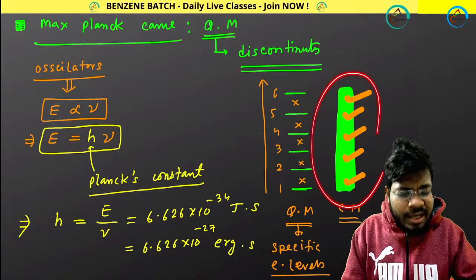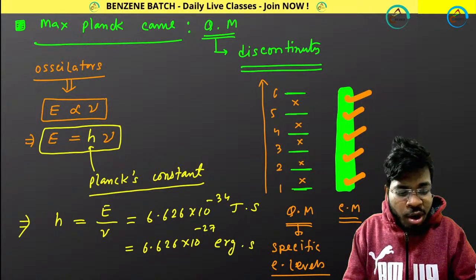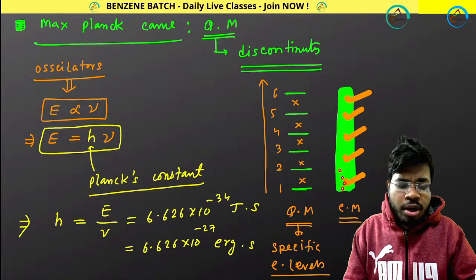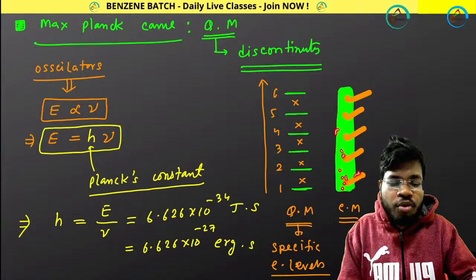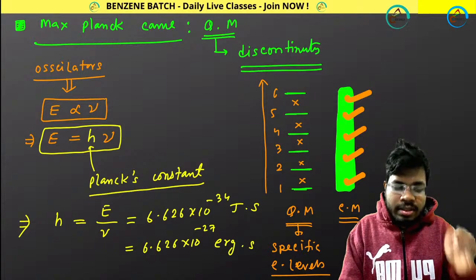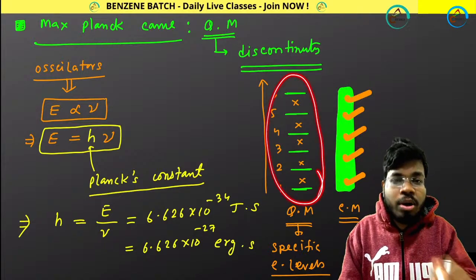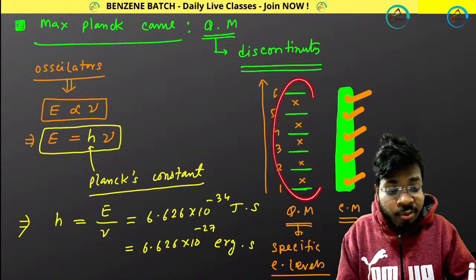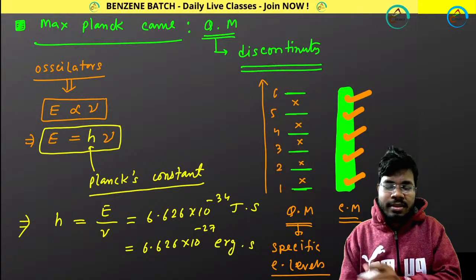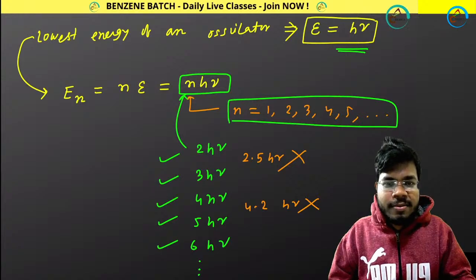In classical mechanics, we should get all the values. N can be 1.1, 1.2, 1.3, 1.4, 2.5, 2.6, 3, 4, 5.1, 5.6, any value. That's why it was continuous. Everywhere we will be getting a value. But in quantum mechanics, we won't get values everywhere. That's why it is called discontinuous. Understood? I mean, the basic logic of quantum mechanics.